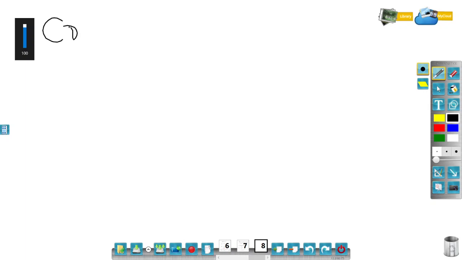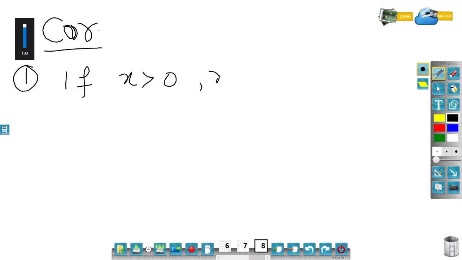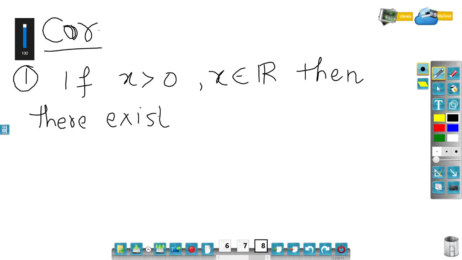So let me state the corollaries. Corollary number 1 says that if x is greater than 0, x belonging to R, then there exists n belonging to the natural numbers such that 0 is less than 1 by n, which is less than x.